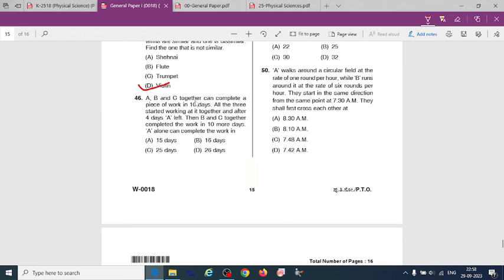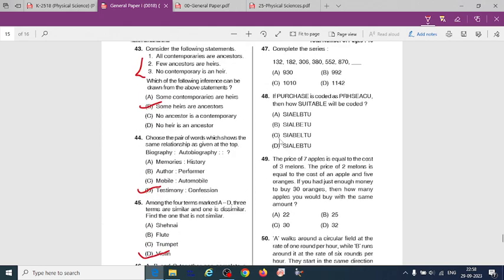A, B and C together can complete a piece of work in 10 days. All three started working at it together and after 4 days A left. Then B and C together completed the work in 10 more days. A alone can complete the work in, so A, B, C together complete in 10 days, all three working together for 4 days, then B and C together completed the work in 10 more days. Then the answer is 46, that is C, 25 days.